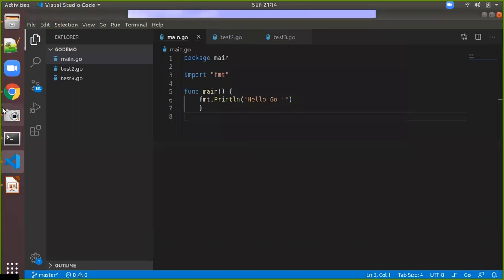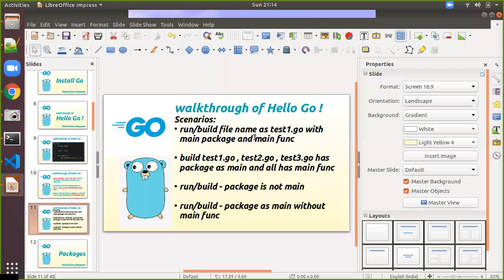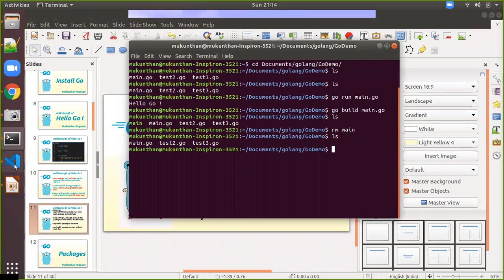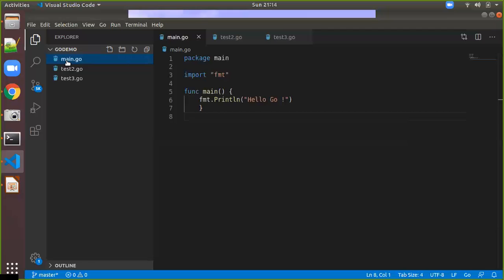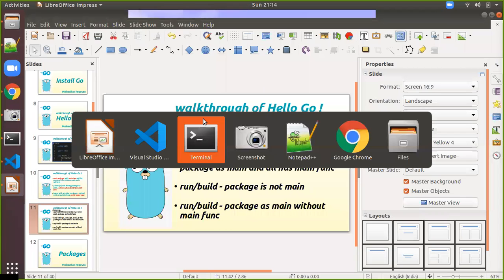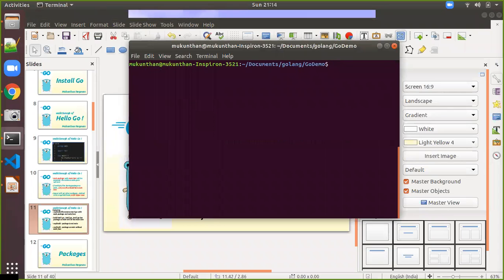So coming back to the previous scenario, we are going to test the first one. We are going to change the file name from main.go to test1.go. Let's go here and use the F2 command to rename it to test1.go. Okay, fine. We will confirm in the console again. So Control L to clear the screen and ls. Now we have test1.go, test2.go, test3.go.